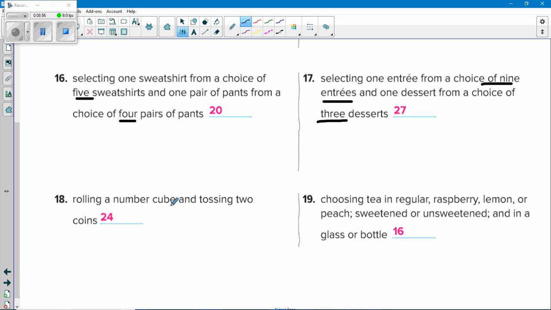Rolling a die, and tossing 2 coins. 6 numbers on a die. Each coin has 2 sides. 6 times 2 times 2 is 24. Choosing a tea in regular, raspberry, lemon, or peach, that's 4. Sweetened or unsweetened, that's 2. In a glass or a bottle, that's 2. 4 times 2 times 2 is 16.